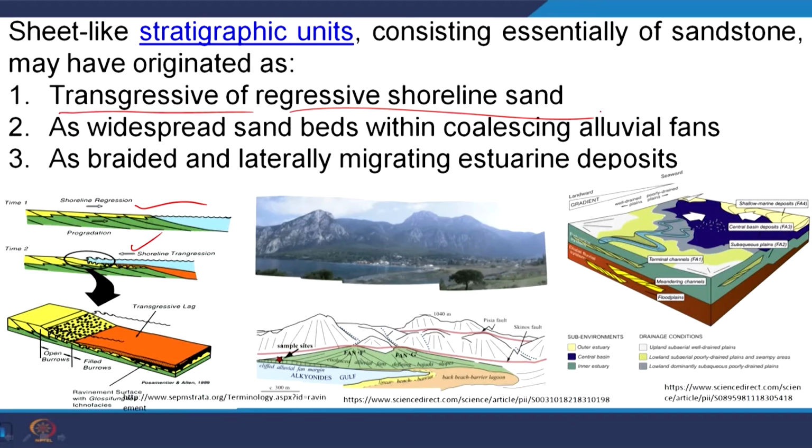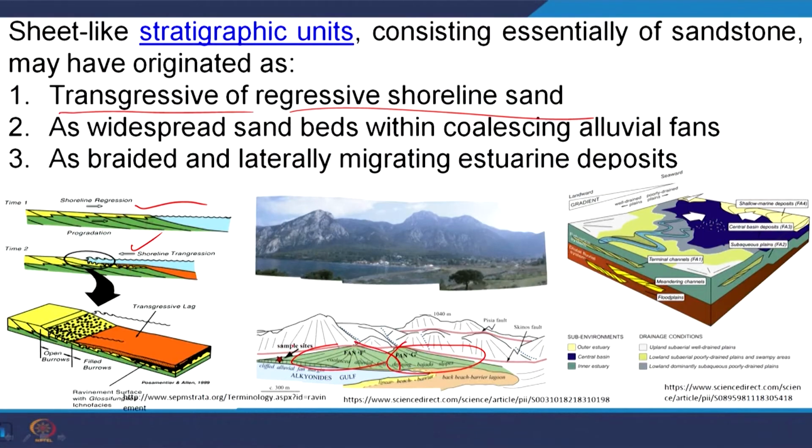Then, as a widespread sand bed within coalescing alluvial fans. Coalescing alluvial fans, in fluvial geomorphology, are called bajada. When two or more alluvial fans meet or coalesce, this geological structure is called bajada. So here is an alluvial fan and here is an alluvial fan, here is a sand sheet and here is a sand sheet, and once they coalesce with each other, we are getting a sheet type of deposit.